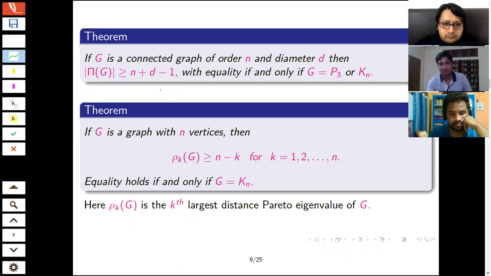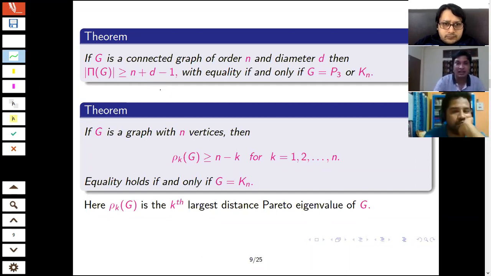In the case of a graph, this is a result. If the graph is of order n and diameter d, then we will have at least n plus d minus 1 distance Pareto eigenvalues. If you put d equal to 1, it gives the complete graph, which has exactly n distance Pareto eigenvalues. Equality holds for P3 and Kn.